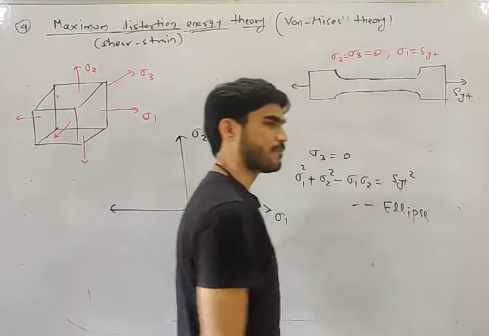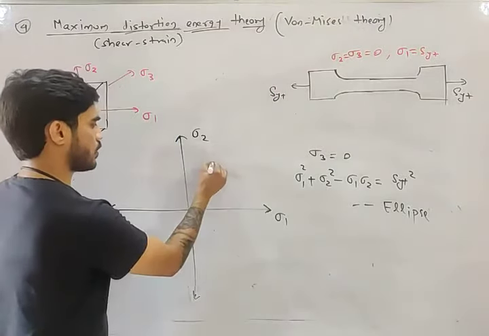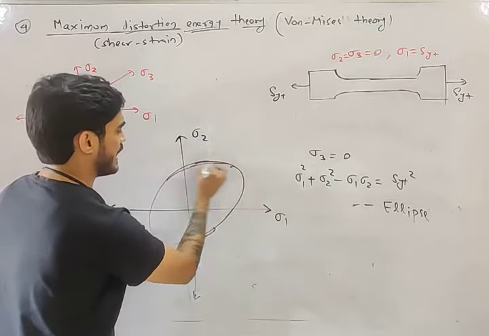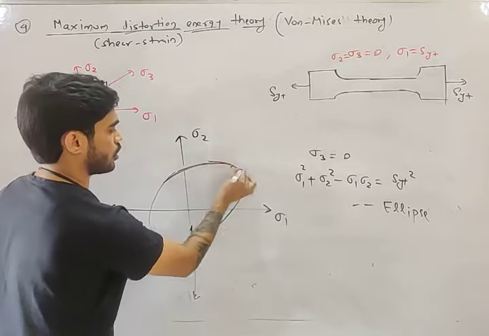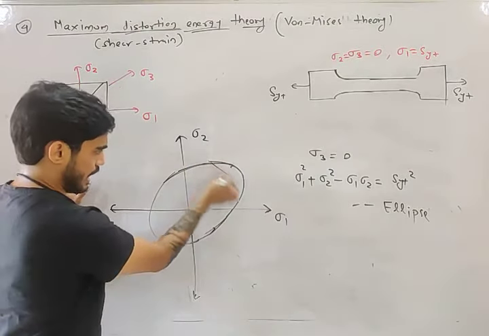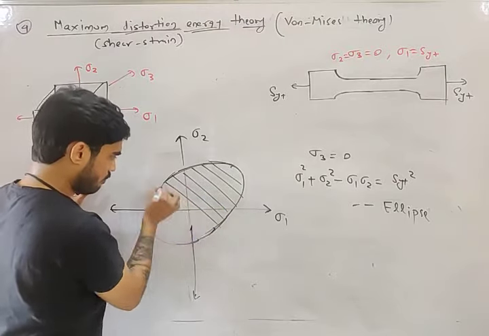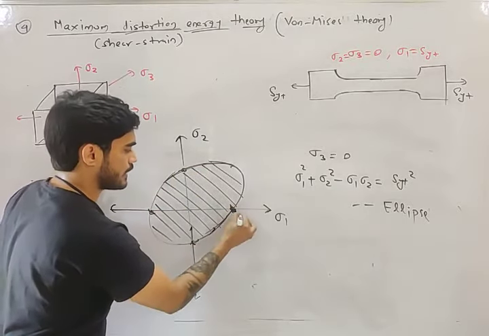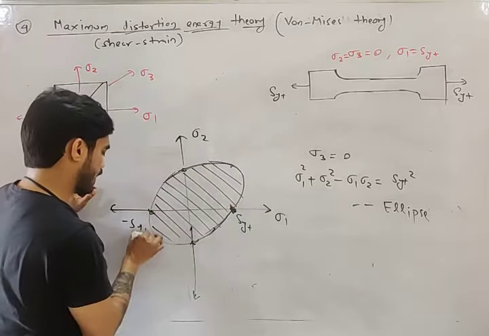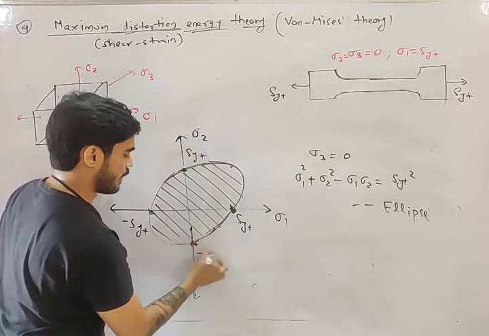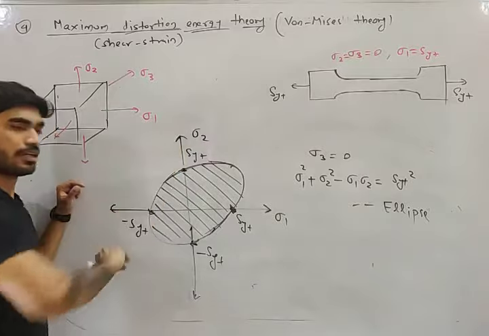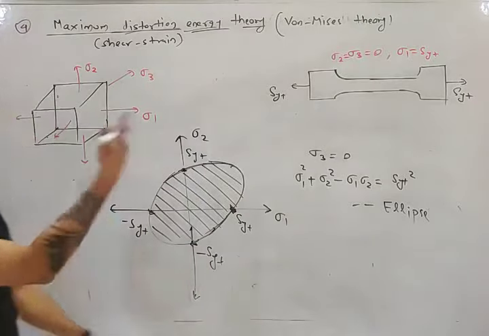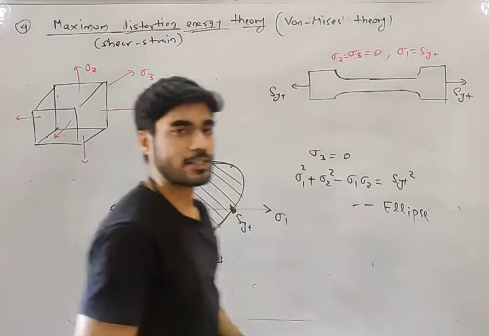Now again, this is also the equation of an ellipse, very similar to strain energy theory. So you will get the same shape, only the size will be different. The size of strain energy theory and distortion energy theory will be different, otherwise the shape is the same. This is also elliptical and it will also cross sigma 1 and sigma 2 axes at the same points, plus SYT and minus SYT. I told you every safe region will intersect these two axes at the same points, plus minus SYT. So this is the safe region according to distortion energy theory.